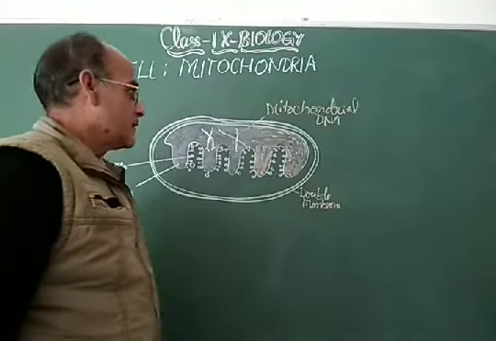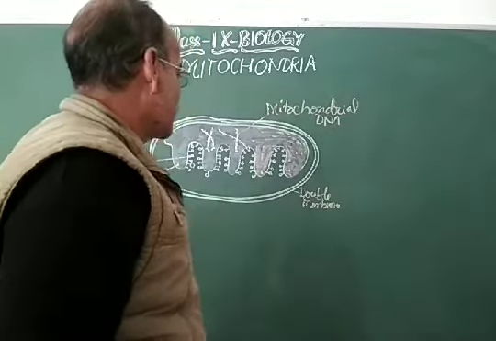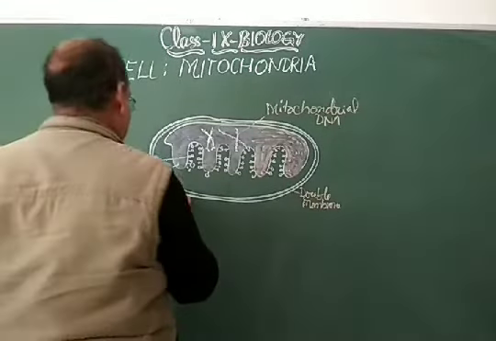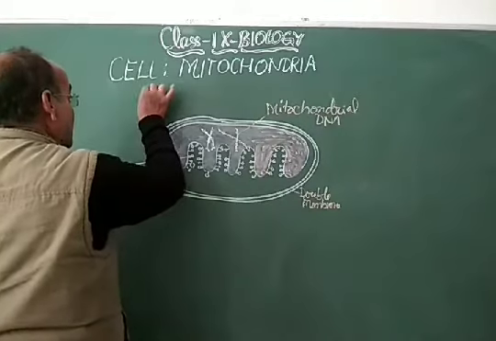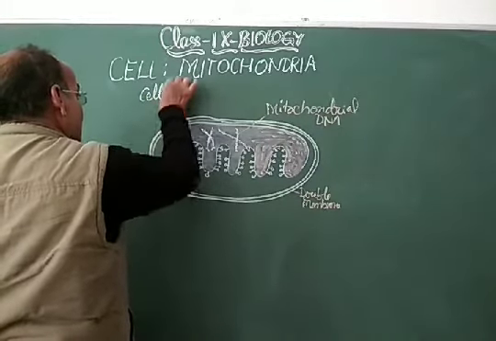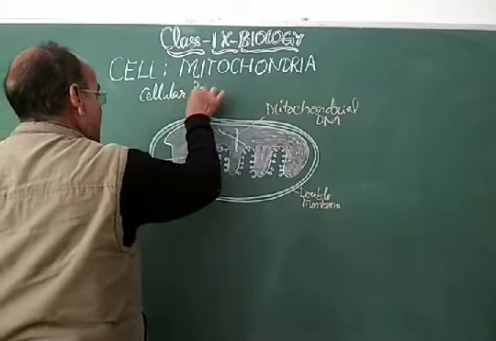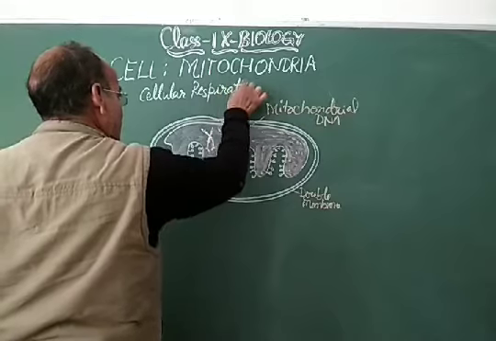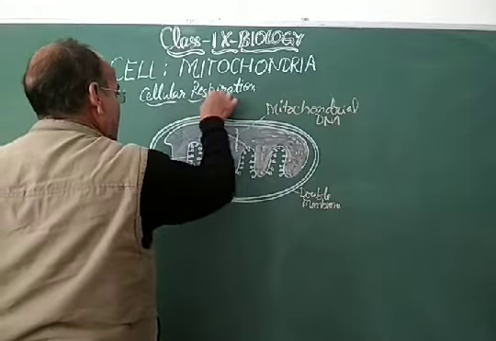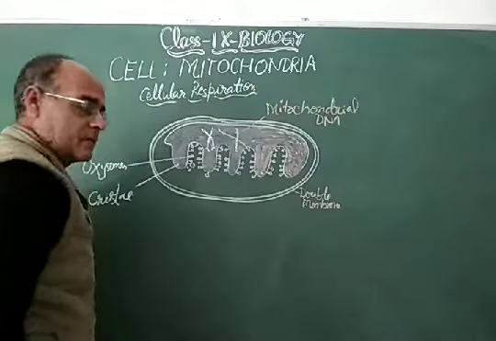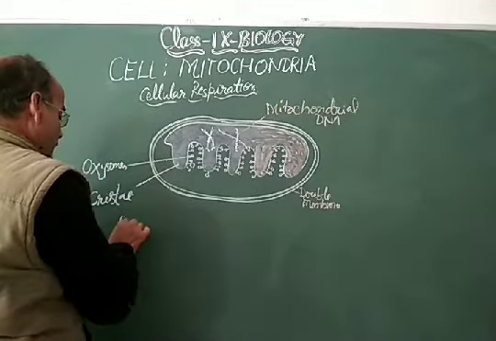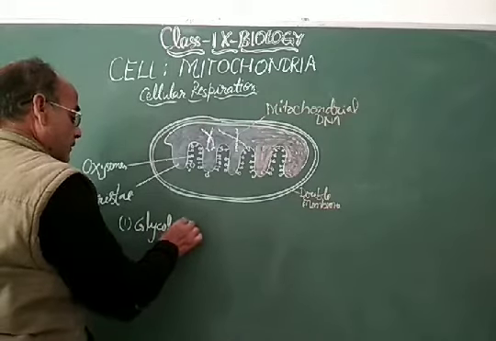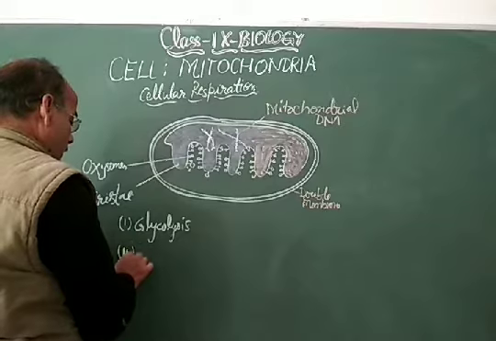So my dear students, this is an important cell organelle, and as far as the function of this cell organelle is concerned, you see the function, that is cellular respiration. Cellular respiration takes place in the cytoplasm as well as in the mitochondria. So in cellular respiration there are two steps. Number one, glycolysis, and number two, oxidation.